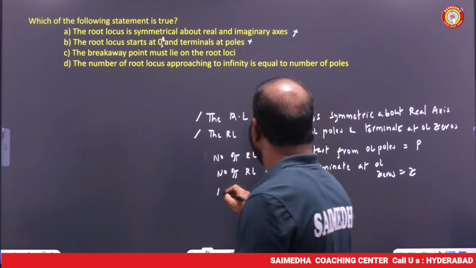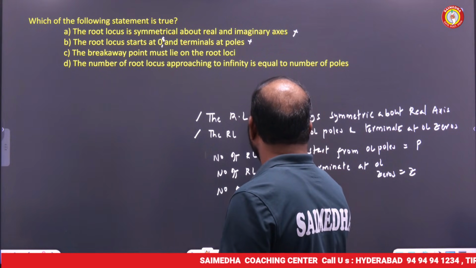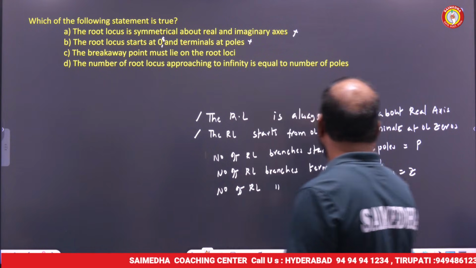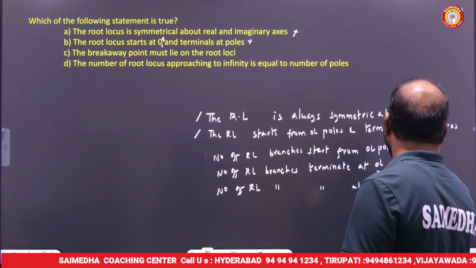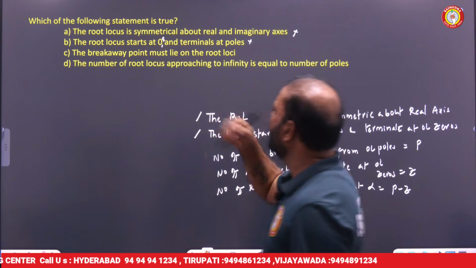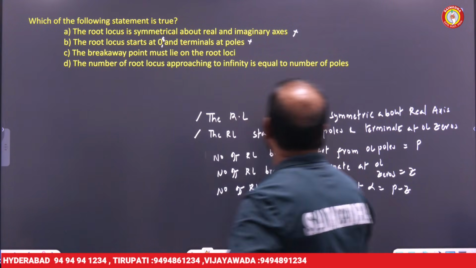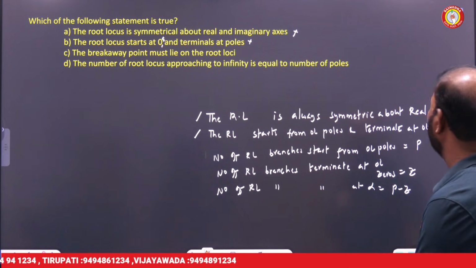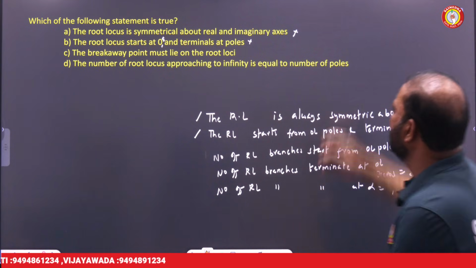The number of root locus branches terminating at infinity is equal to P minus Z, not P as he has given here.